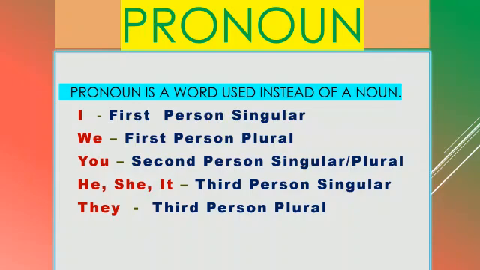Individually, she is telling somebody to come home tomorrow. So you can be used both as a singular and plural. He, avan, she, aval, it, adu. So all these are third person singular. What is they? Avargal, third person plural. So all these are called pronoun.